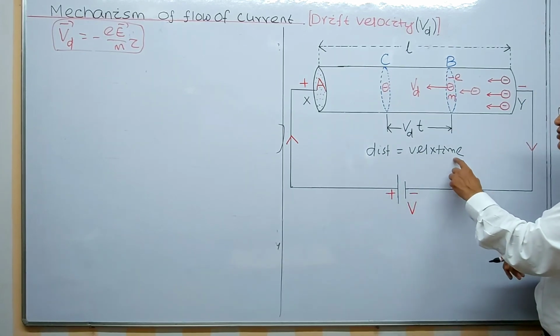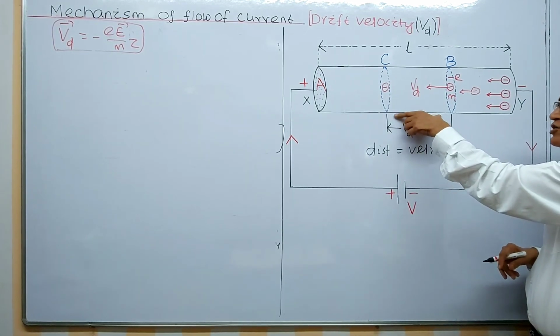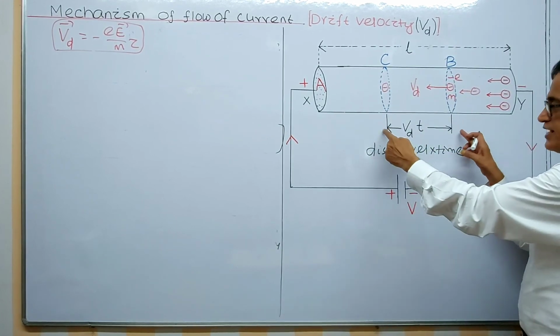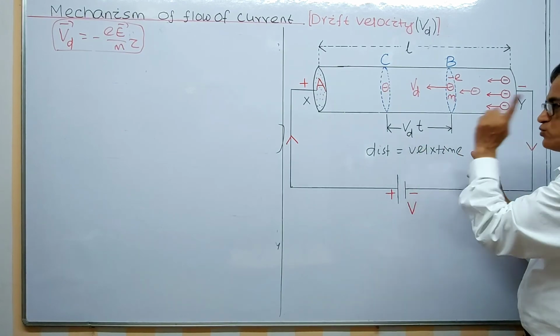It is the length of the conductor BC. So velocity into time is simply the distance. So this length is equal to Vd into t.